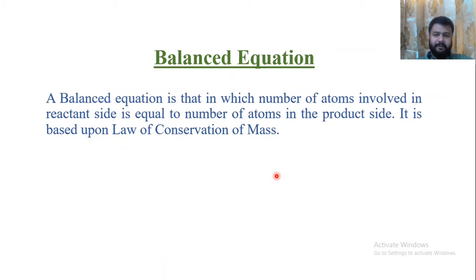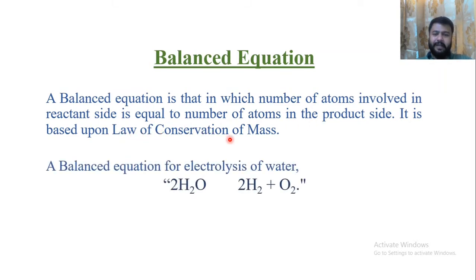Now we have the balanced chemical equation. A balanced chemical equation is one in which the number of atoms on the reactant side is equal to the number of atoms on the product side. It is based on the law of conservation of mass, that is, mass can never be created nor destroyed and it will remain conserved. So a balanced chemical equation for electrolysis of water is 2H2O, that is, two molecules of H2O gives two molecules of H2 plus O2.